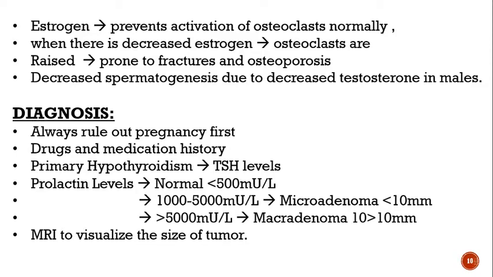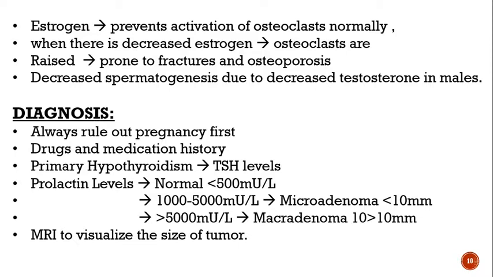You will ask your patient whether he is taking some drugs for nausea or vomiting, or antipsychotic drugs, risperidone or methyldopa, any kind of drug. You have to take that history to rule out whether it is a side effect of some drug or medication, or whether it is from the pituitary gland.